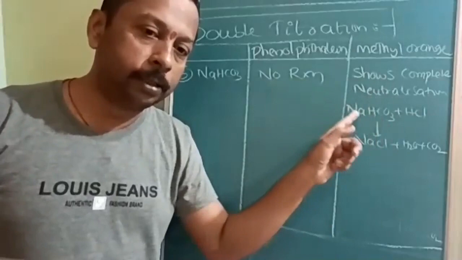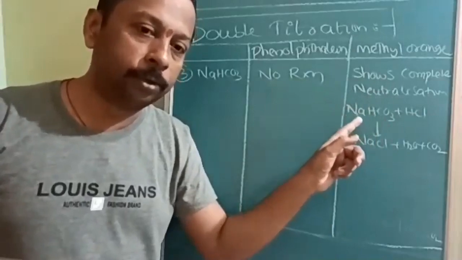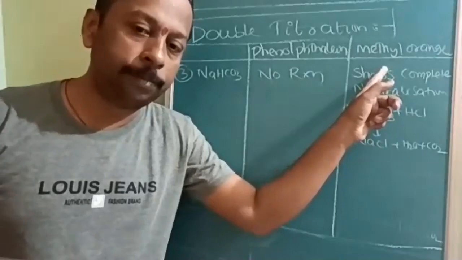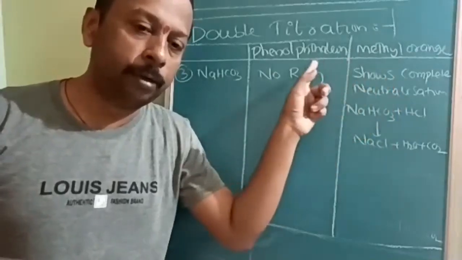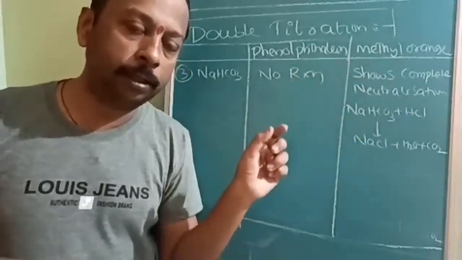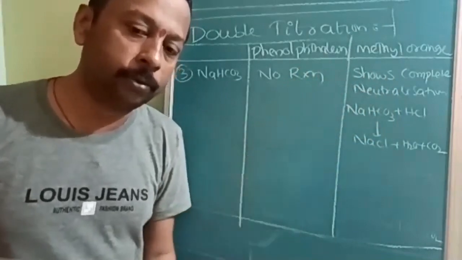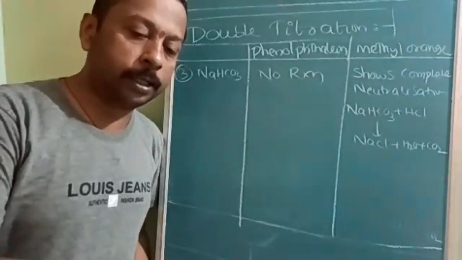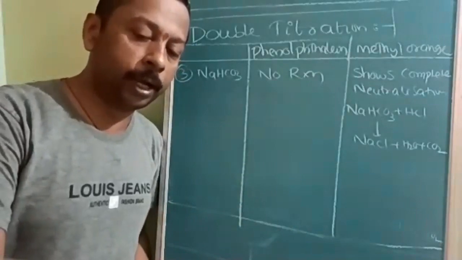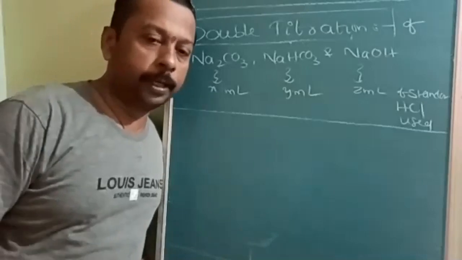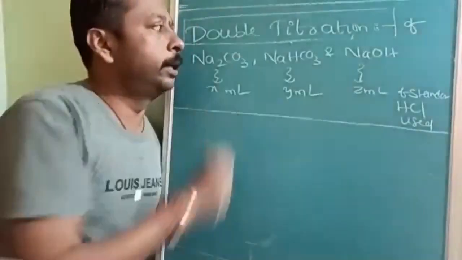Let it be NaHCO3, let it be Na2CO3, methyl orange can act because of its pH range. But phenolphthalein can work only during the conversion of Na2CO3 to NaHCO3. After that, that range will not permit it to act. Okay. So as of now, whatever I taught, they are the basics required for double titration.